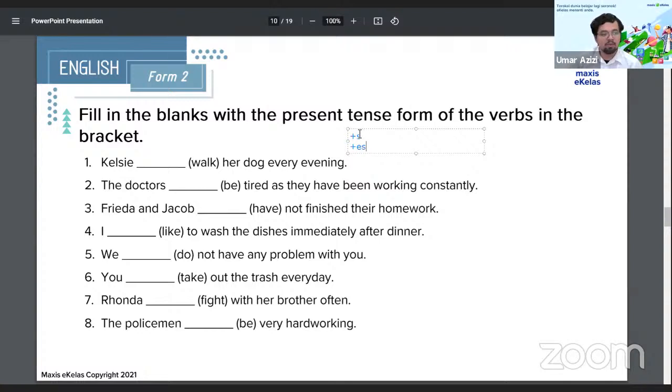So that's what we add to verbs. Kelsey is one person, that's singular, and we have the verb walk. So Kelsey what her dog every evening? Darshini answers walks. So Kelsey walks her dog every evening. Yes, Ranjay, adds ES also.